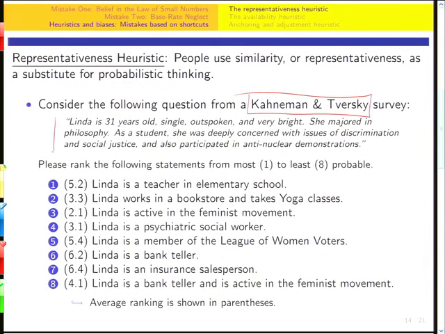Linda is a 31-year-old, single, outspoken, and very bright. She majored in philosophy. Okay, these are all signals. As a student, she was deeply concerned with issues of discrimination and social justice, although we don't know exactly what issues, and she also participated in anti-nuclear demonstrations. This paper was written in 1974.